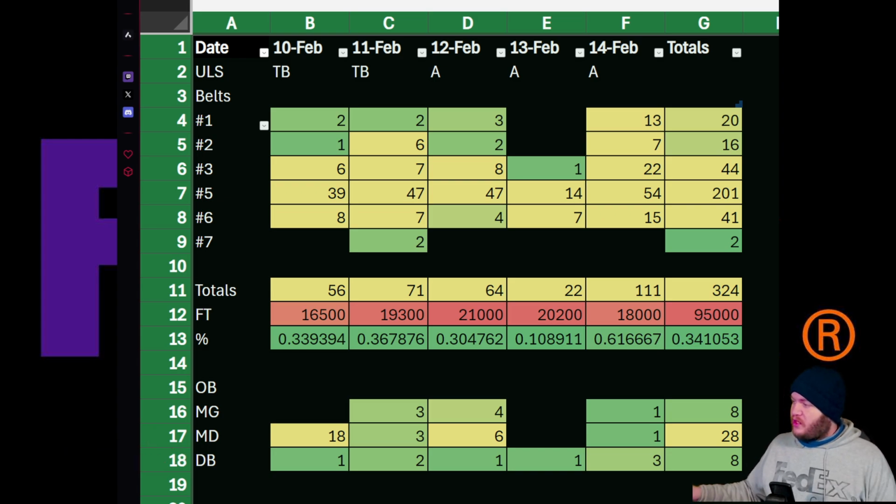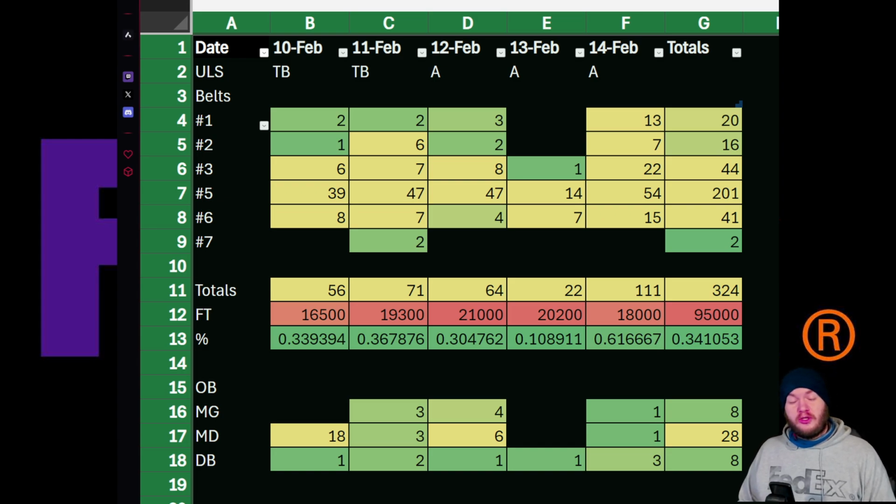Now at the end of the week, you'll see totals for belt 1, which got 20, 2 got 16, 3 got 44, 5 got 201, and 6 got 41, and 7 only got 2, for a total of 324 missorts, 95k packages for the week, with an average missort rate of 0.34.